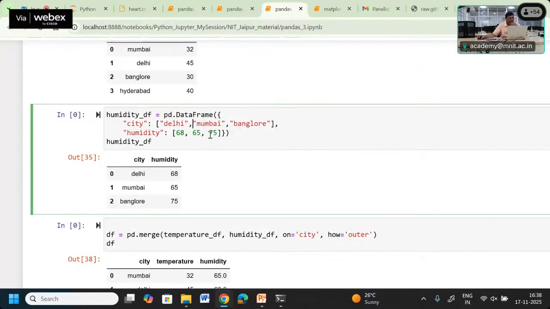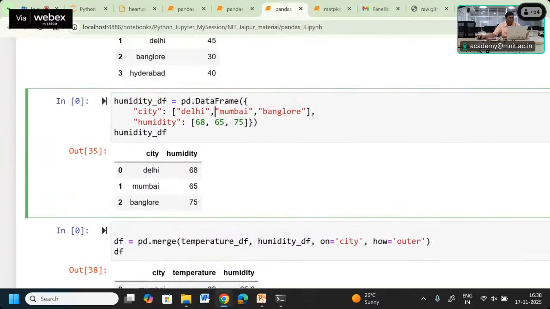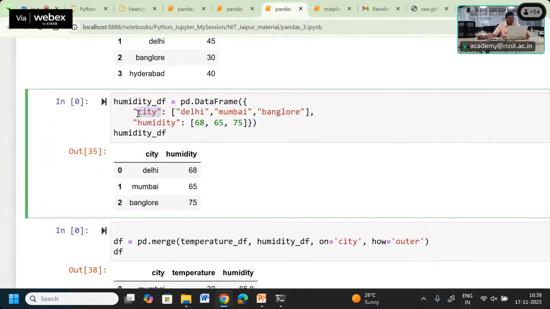Then we can create the humidity data frame here. In that case you can see the city column, whatever we are giving, instead of giving a series of data we are giving the list directly. And in case of the second column, humidity, we are giving the humidity parameter as a list instead of giving series data. So I can give the series data here as a value in the dictionary during the data frame creation, or we can give the list of values directly during the data frame creation.